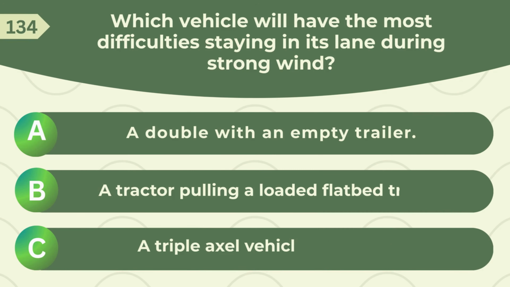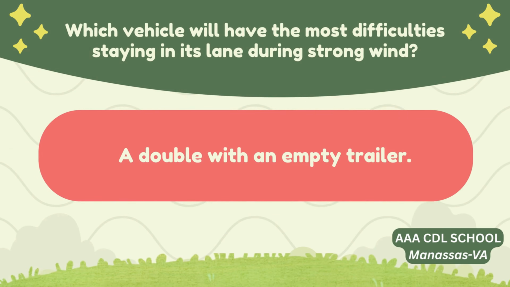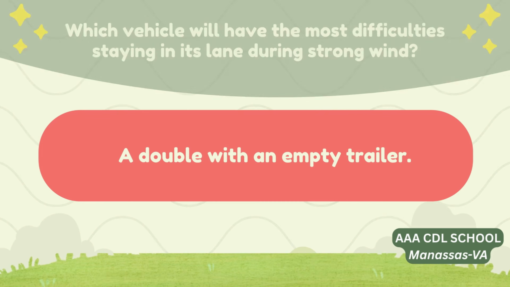Which vehicle will have the most difficulties staying in its lane during strong wind? A. A double with an empty trailer. B. A tractor pulling a loaded flatbed trailer. C. A triple-axle vehicle with cargo. Correct answer: a double with an empty trailer.